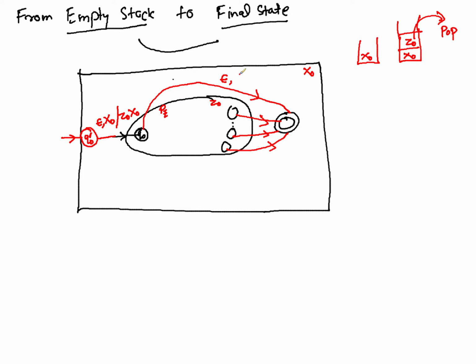You are seeing X0 because Z0 has been popped out from the stack. You may just keep it empty, or you can let it remain as X0, and the same transition from every state you are going to add.